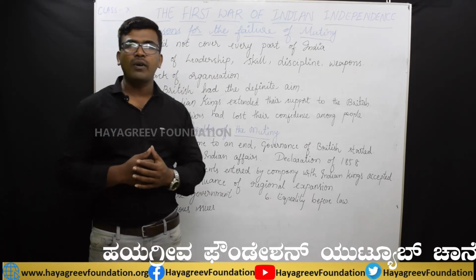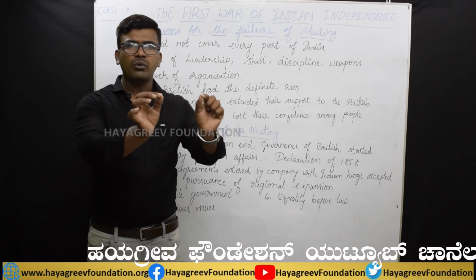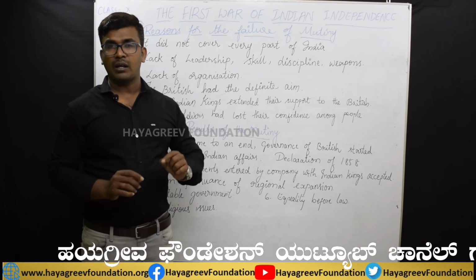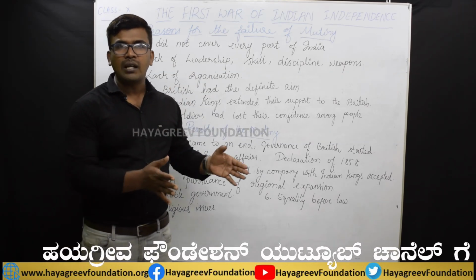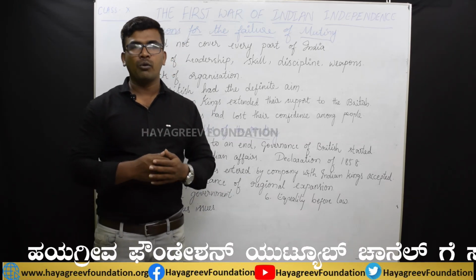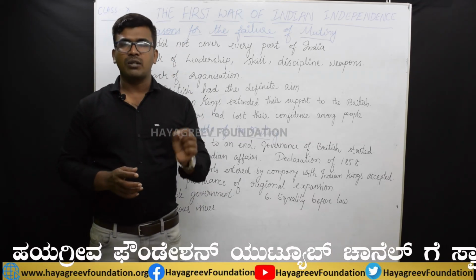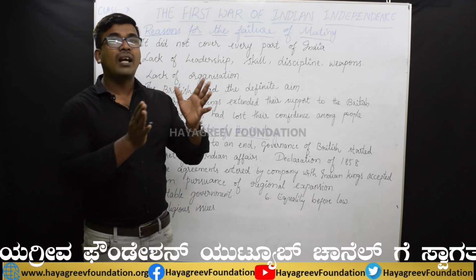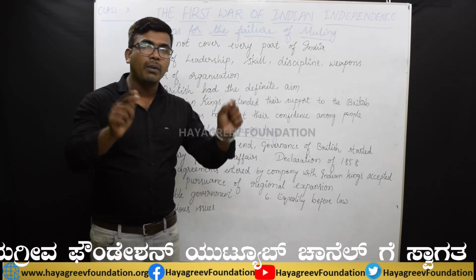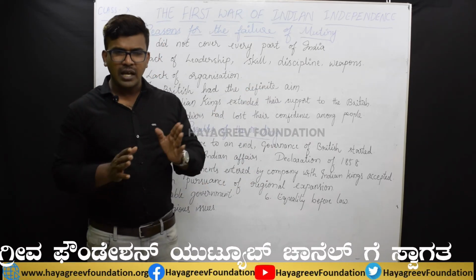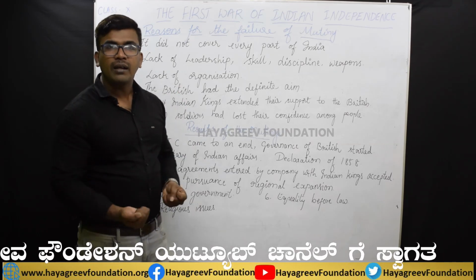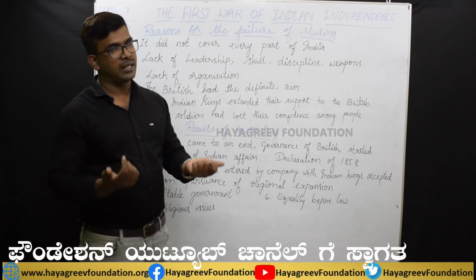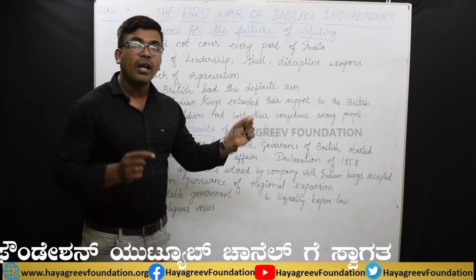And then lack of leadership. All the soldiers came to Delhi and announced Bahadur Shah as the Mughal emperor, the emperor of India. But here, to lead the army, there was no proper commander. You know that in any battle, commanders or chief army officers will be there. Their role is very important. Why? Because they guide the soldiers on how to gain the upper hand against the enemies, and they inspire the soldiers. But here, only soldiers were there and there was no proper leader to lead the army. As a result, within a short time, that revolt came to an end.